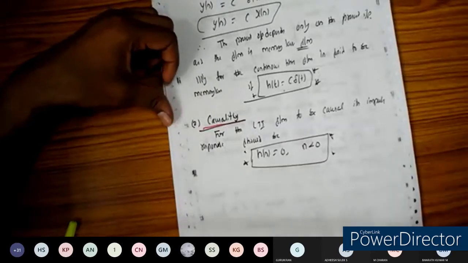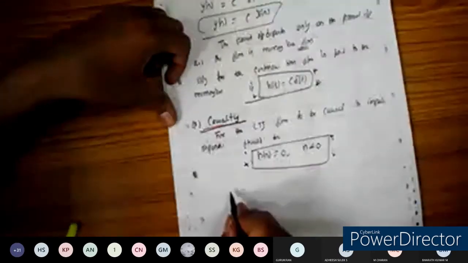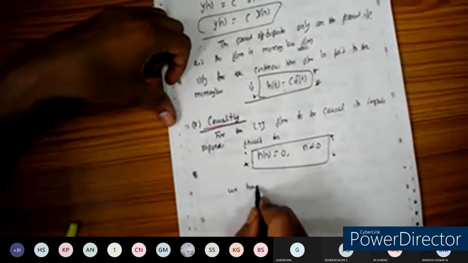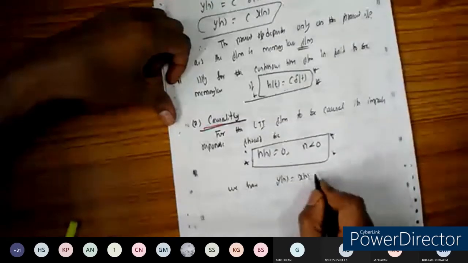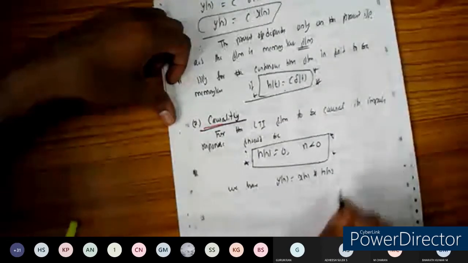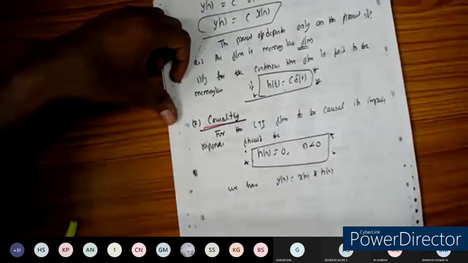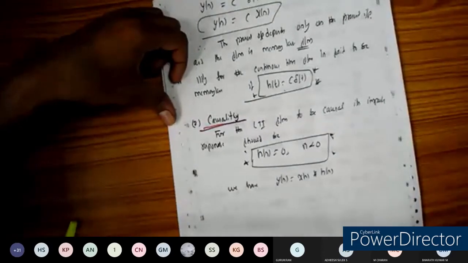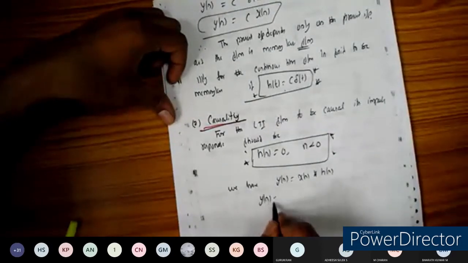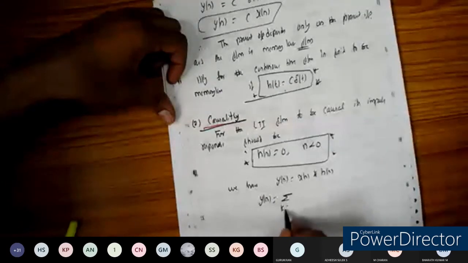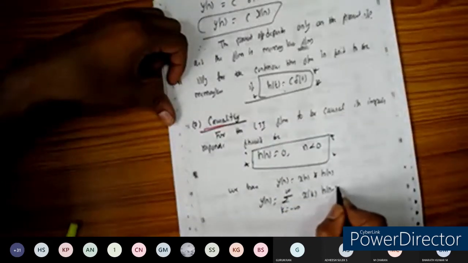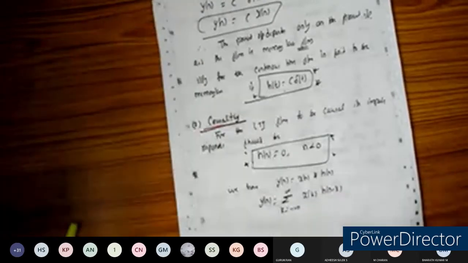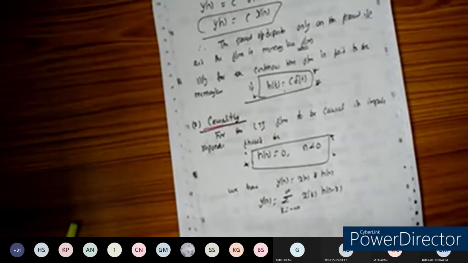Okay, so we can prove that here. So we have y of n is equal to x of n convolution with h of n. Let us define the formula. y of n is equal to summation k from -infinity to +infinity, x of k into h of n minus k.